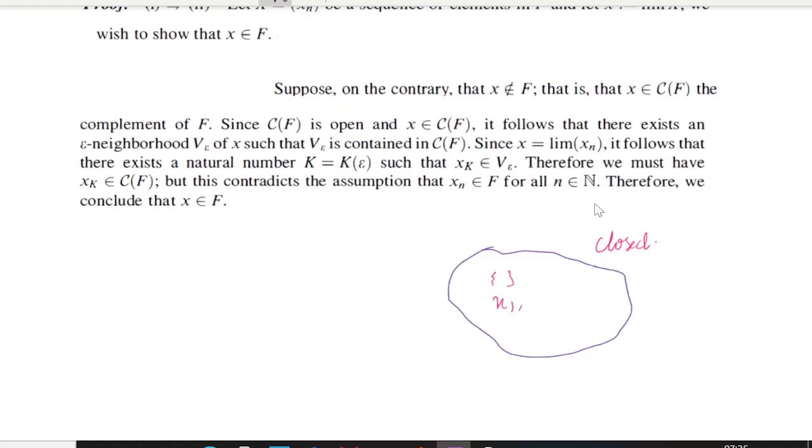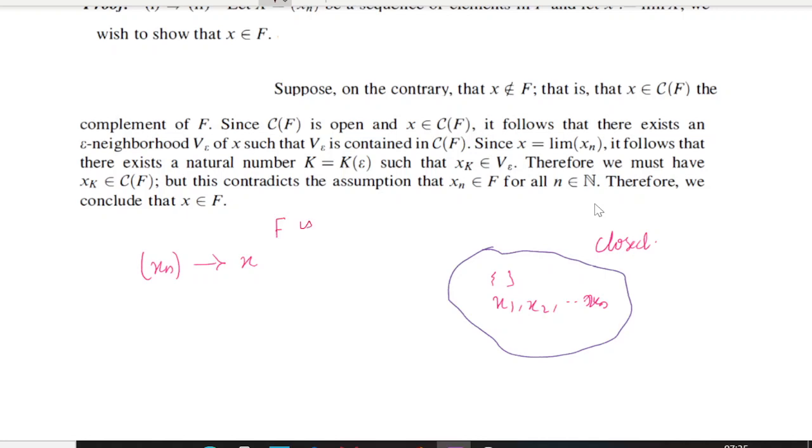Now we are taking a sequence x1, x2, etc., xn, and assume that this sequence xn converges to some x.